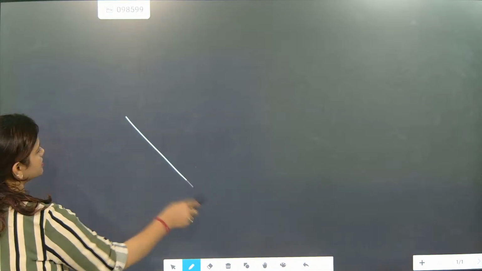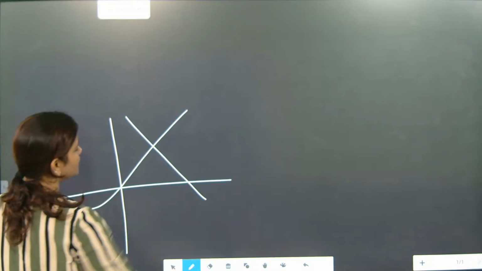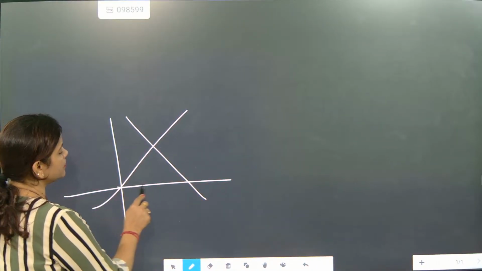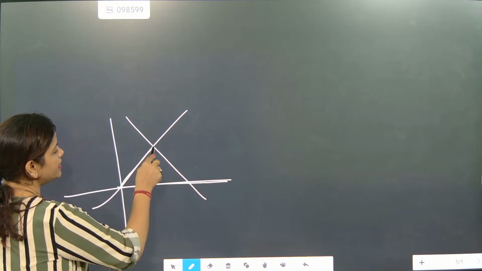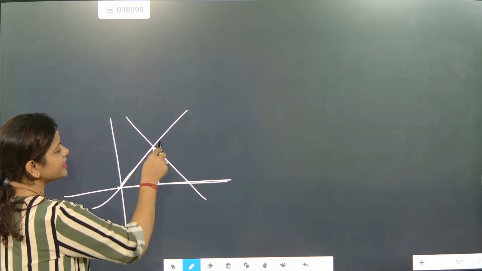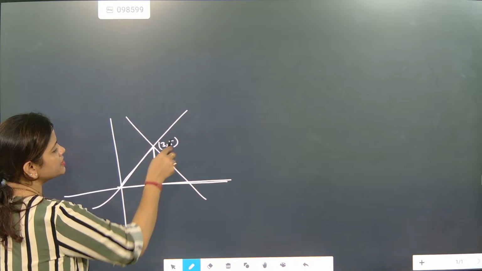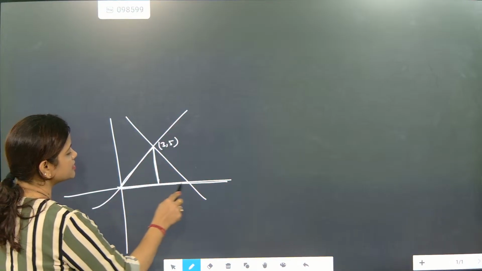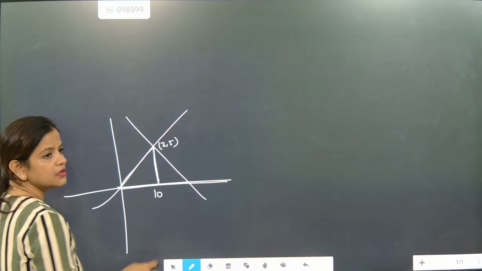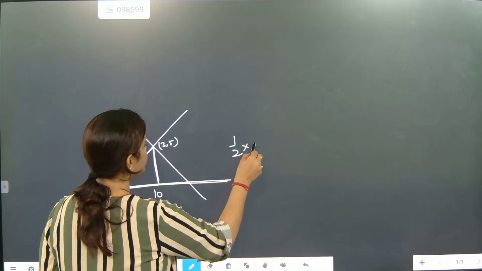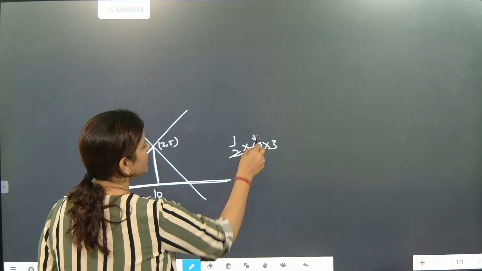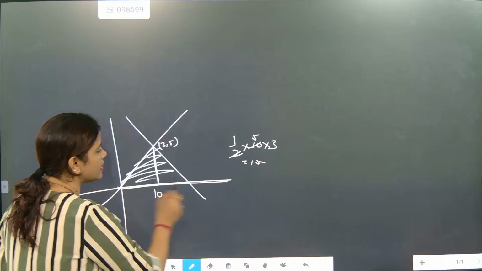So that means this type of question will first ask consistent or inconsistent. You need to understand one thing: maybe the lines are going to cut like this. If the line is cutting like this, that means it is enclosing a region with the x-axis and y-axis. So you need to find the intersecting point and this distance. If the intersecting point is 3, 5 and this distance is coming as 10, what will be the area? The area will be half into 10 into 3, so this will become 15 square meters. The area of this region will become 15.